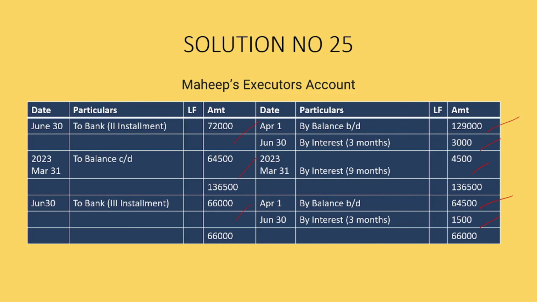So that's all about Mahib's executor account.